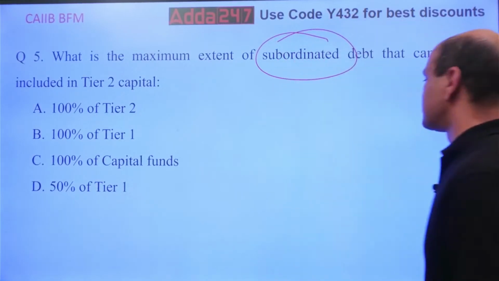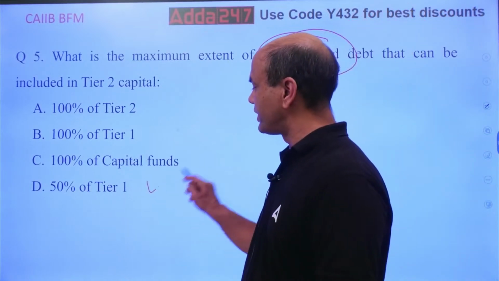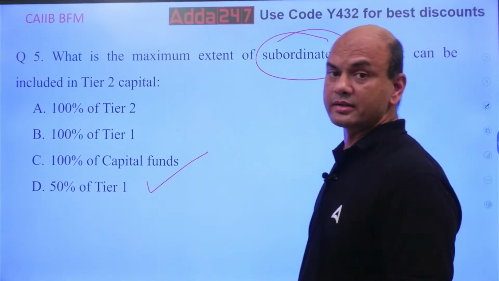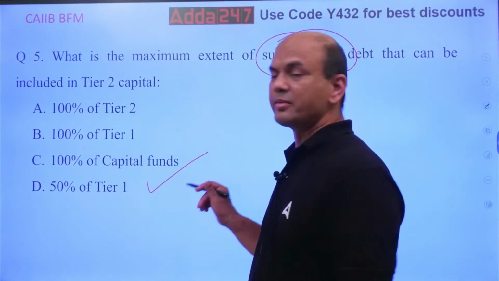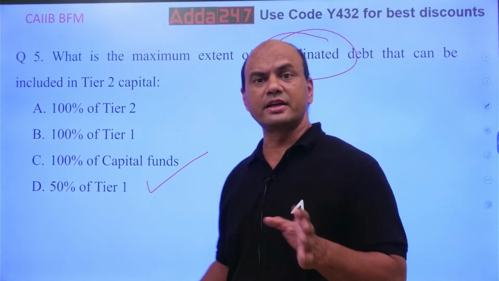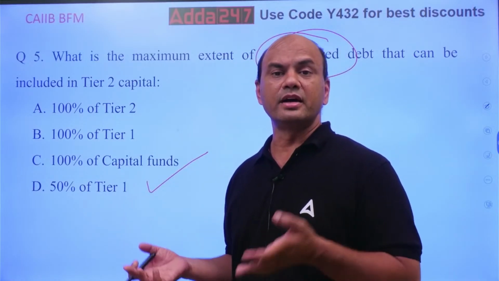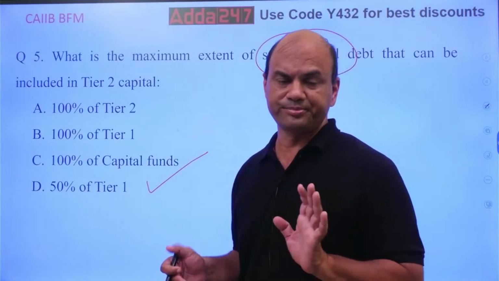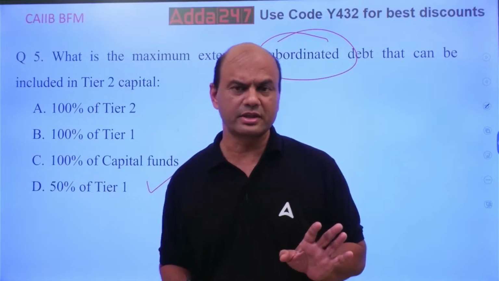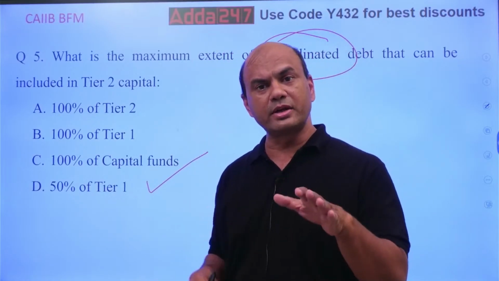The answer to this question is 50% of tier 1. That is the real answer. But now let me explain what subordinate debt is. Subordinate debt means I have taken a debt from somebody other than my normal deposits, which I take from the customers. That is my normal debt, and subordinate means it ranks a bit lower.